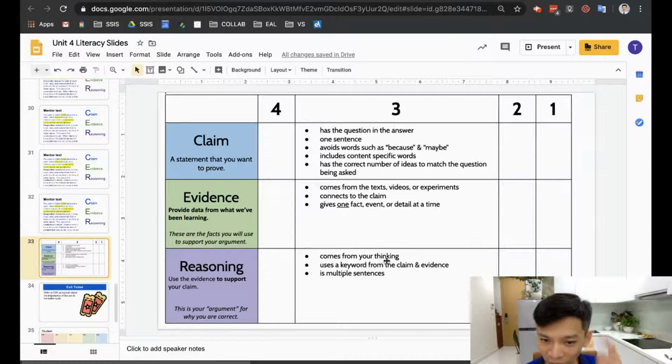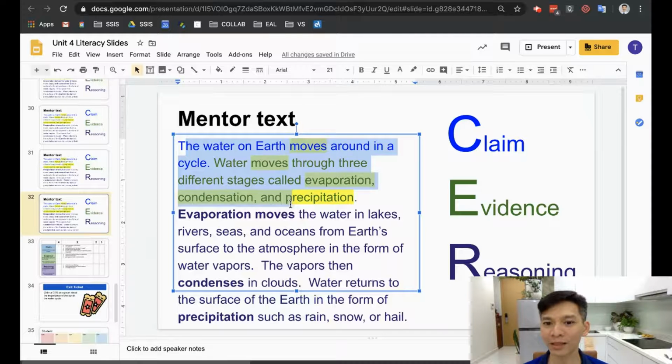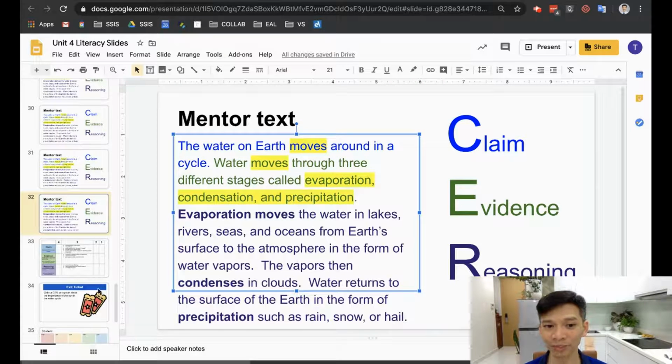This is your argument for why you are correct. It comes from your thinking. Even though it comes from the text, you're explaining the idea in the text. It uses a word or words from the claim and evidence, and it's multiple sentences. This is why we say write a paragraph. It should be multiple sentences, because the biggest part is the reasoning part.